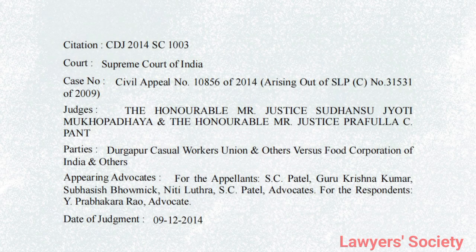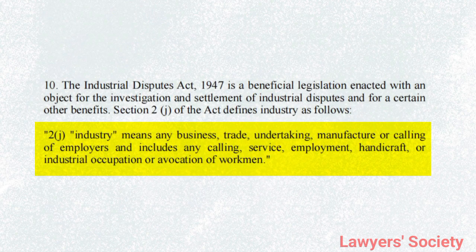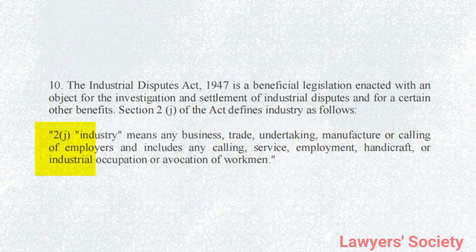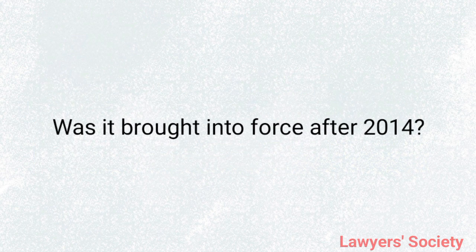Likewise, if you read this judgment, Durgapur Casual Workers Union vs Food Corporation of India from the year 2014, pronounced by the Honorable Supreme Court, here also the old definition for industry was used by the Supreme Court. So it can be seen that even in the year 2014, this particular change was not brought into force by the central government. But what is the present scenario? How can we make sure that this particular change has come into force or not?